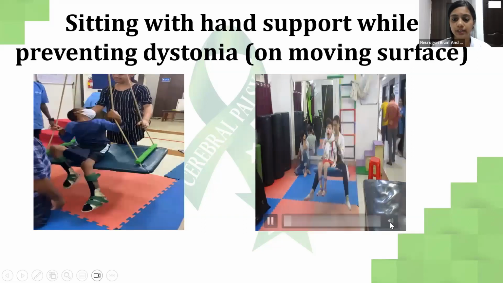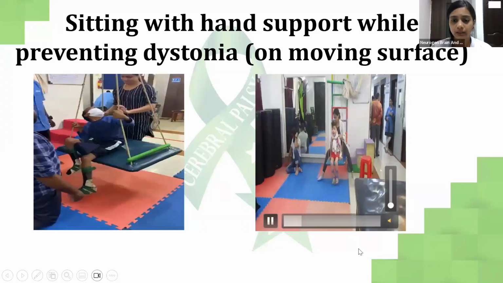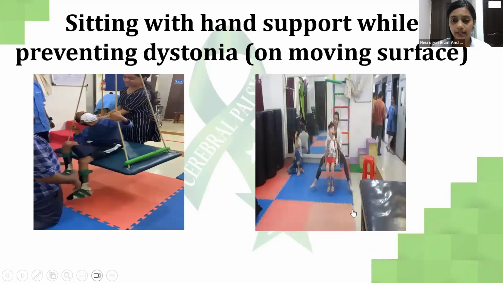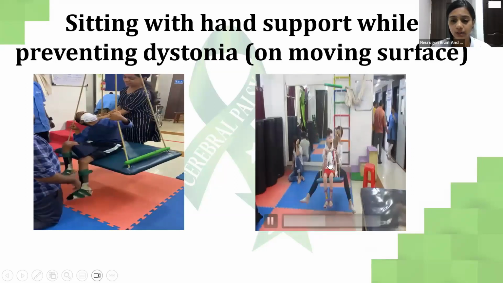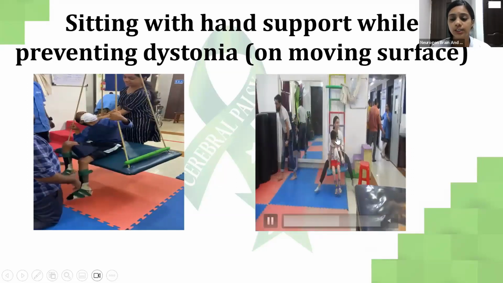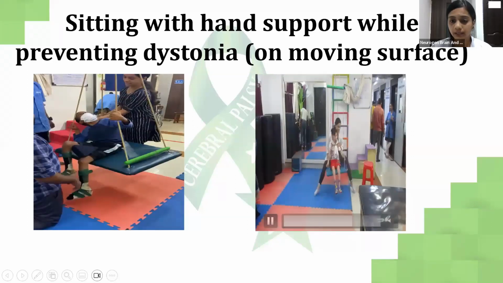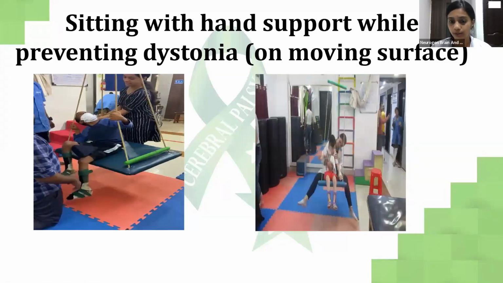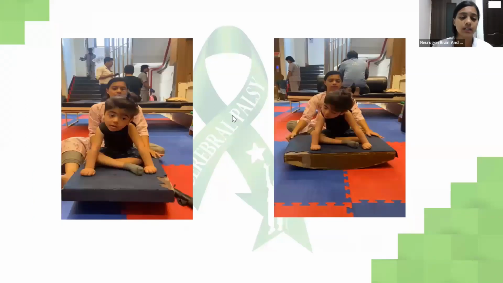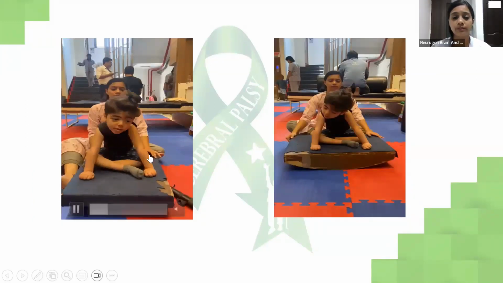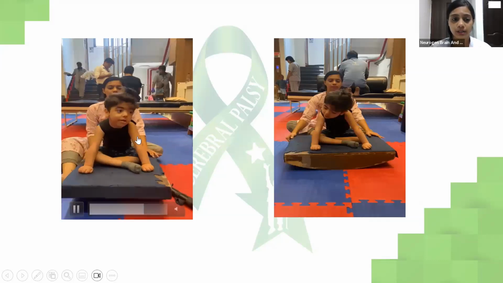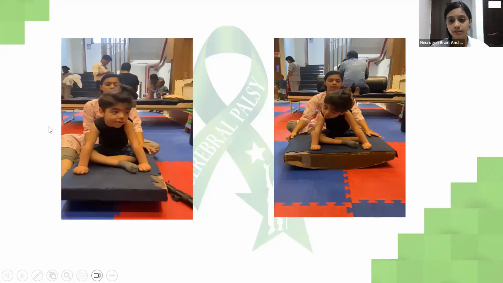This is the same activity. Here he is taking weight on his hand and the spine is straight and the head is in neutral. He's trying to maintain that position. He's also trying to hold. On an unstable surface, we can improve the weight shifts on a balance board without going into the pattern. You can see this.